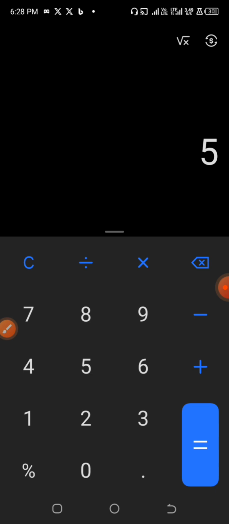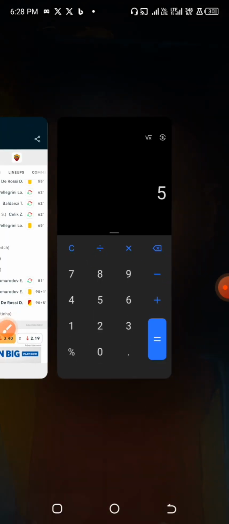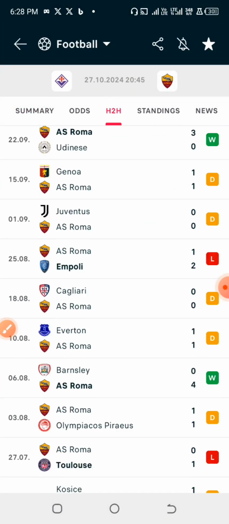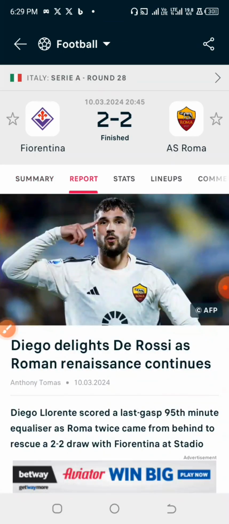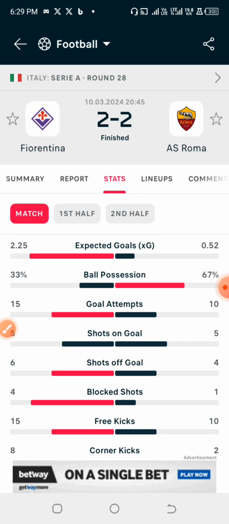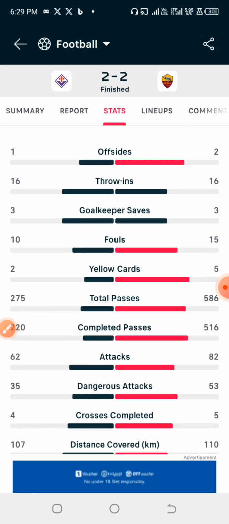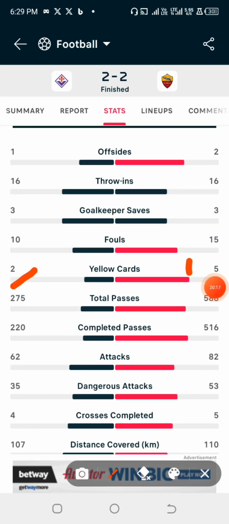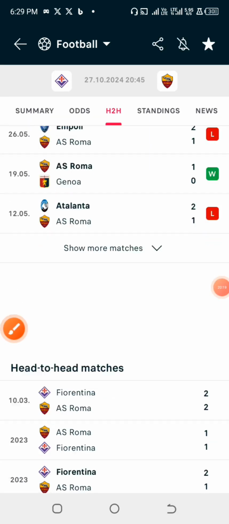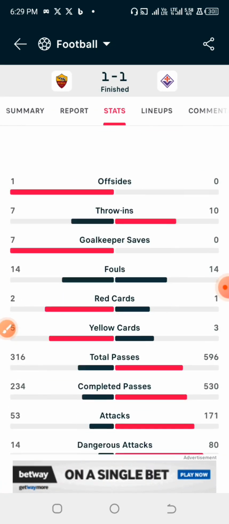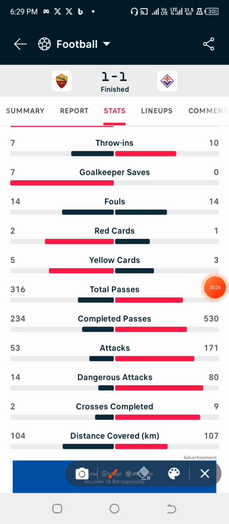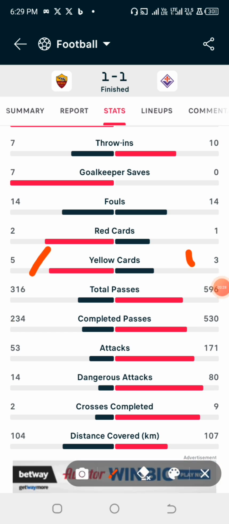Okay, right now we are going to look into the previous games against each other. At least the 5 previous games that they've had against each other. So we just have to look at the last 5 games. In this game, they had a total of 7 yellow cards. Checking the next one, they had a total of 8 yellow cards. Now 8 plus 7, that is 15.